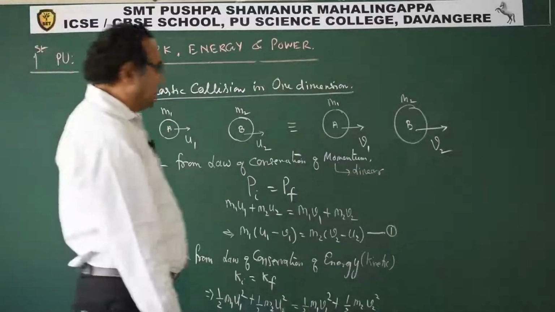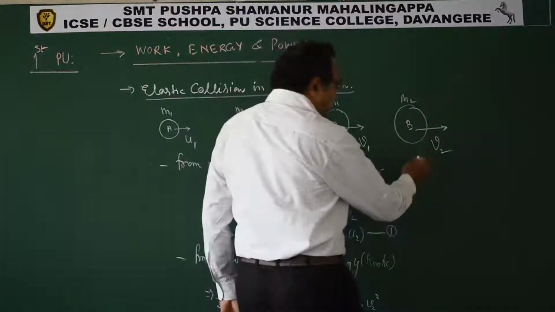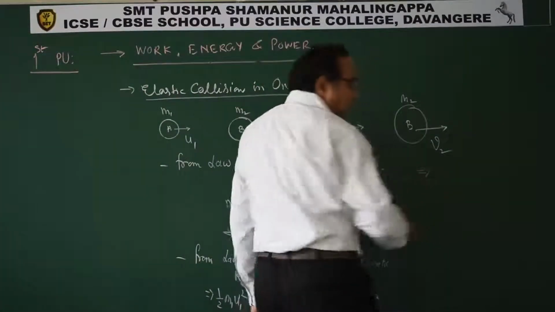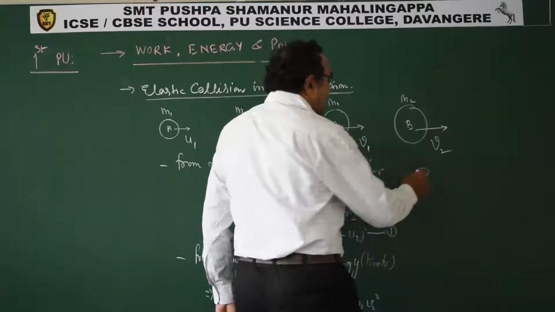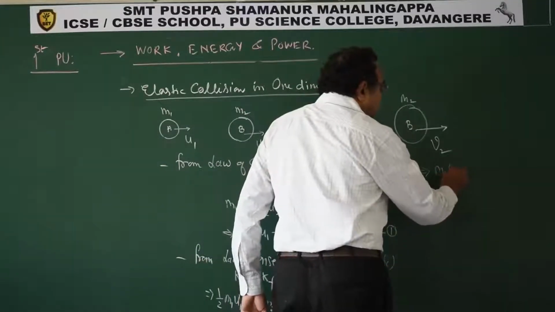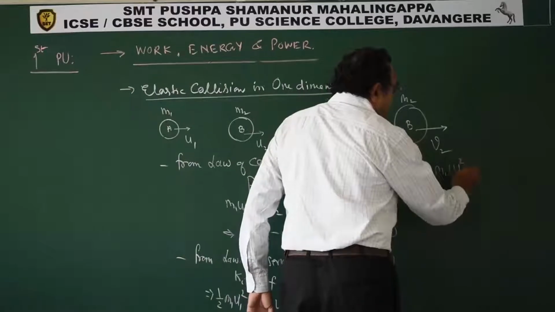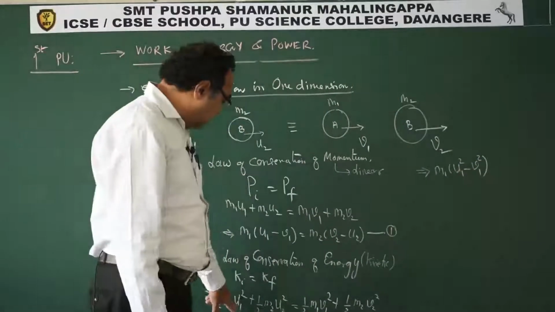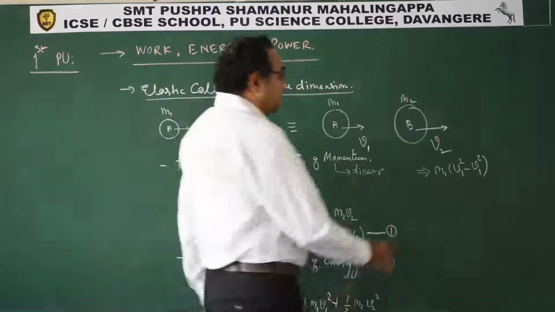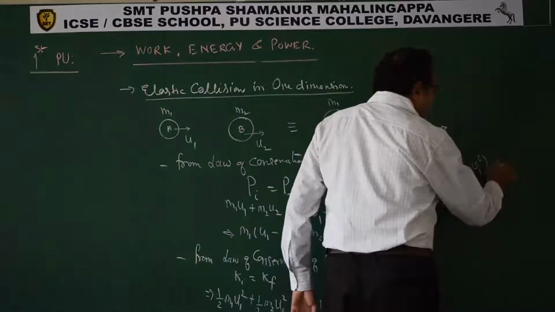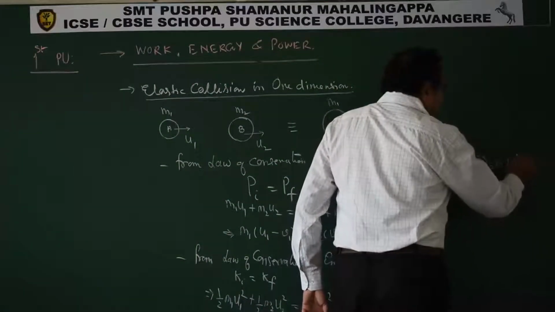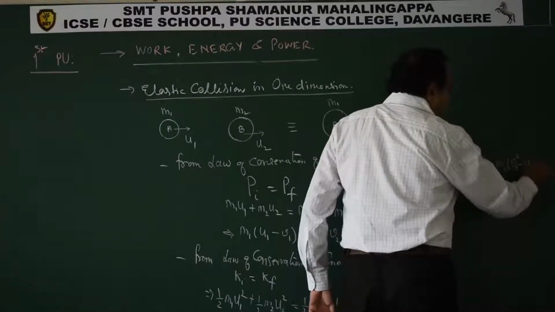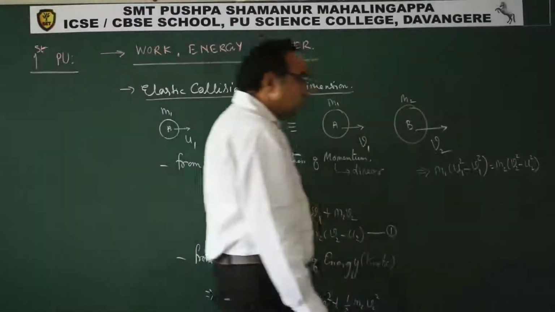Simplify this equation. If I simplify this equation, the half gets cancelled out. So m1 (u1 square minus v1 square), half cancels out, v1 I am bringing here, this will be equal to m2 (v2 square minus u2 square).